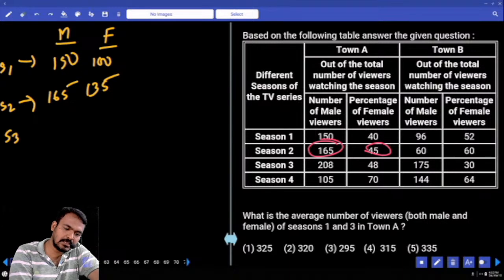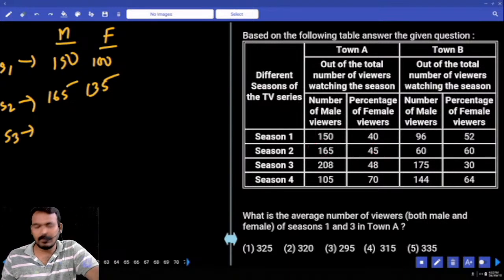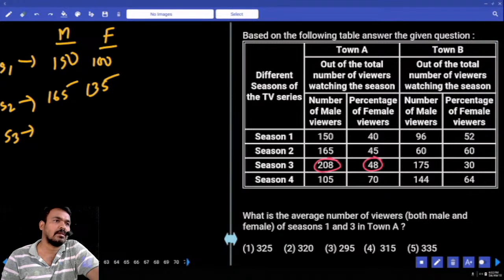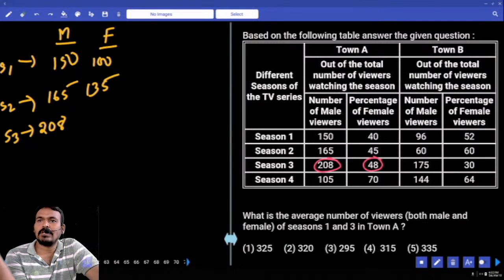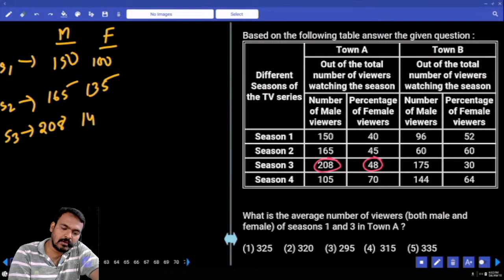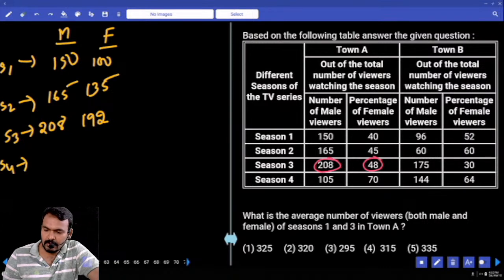135. In season 3, male viewers and female viewers: 48% are female, so the remaining 52% are male. 52% is 208, which is 4 times. Then female 48 times 4 is 192. Next, season 4: what are the male viewers?